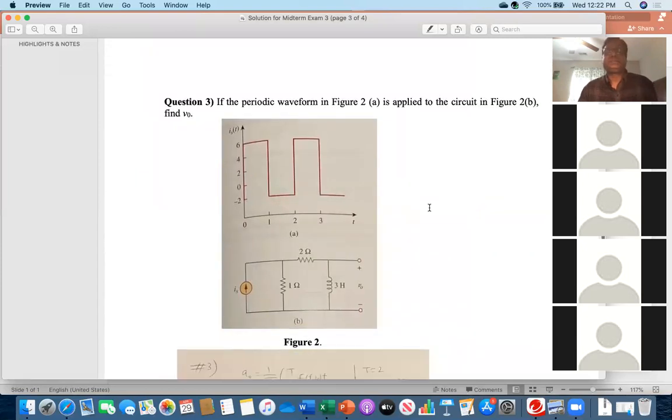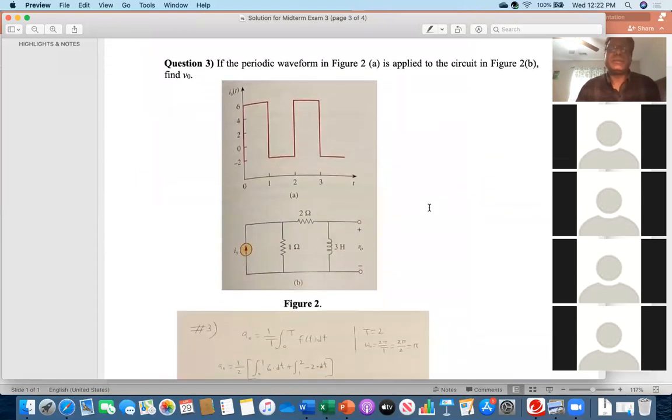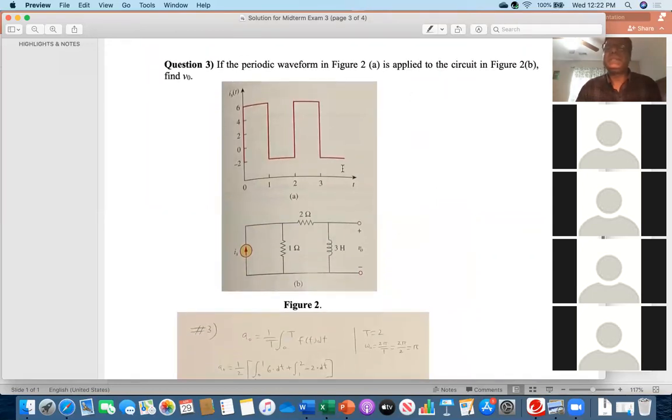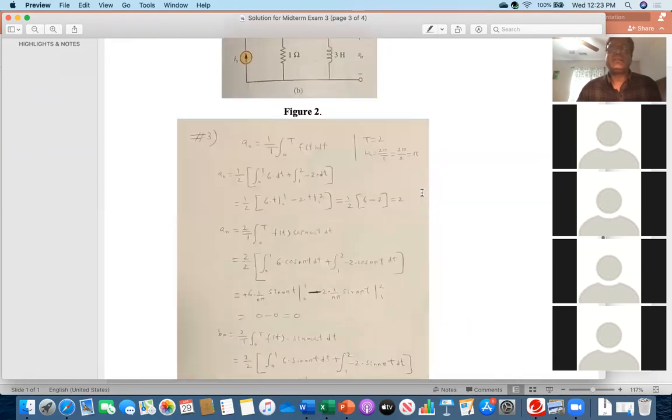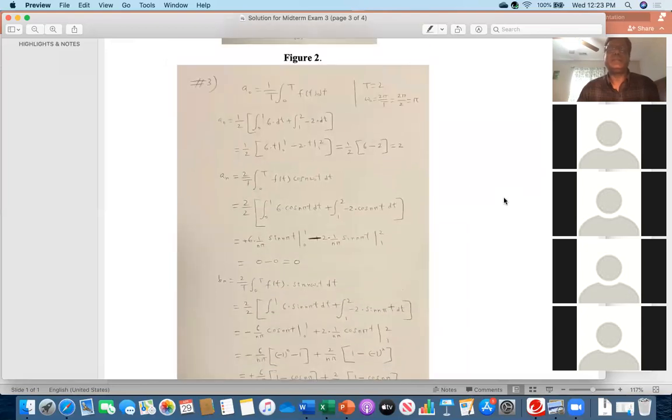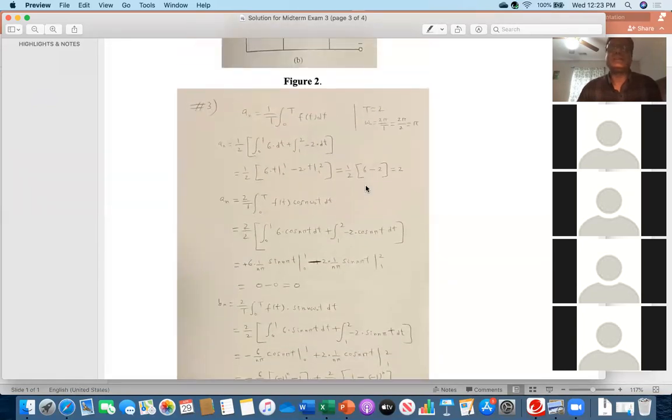So this one, many of you could not complete, or you got the wrong result. You see that I gave the 50 credit for this problem because there are 2 parts. This is the periodic waveform. First, you have to use the Fourier series. Then you will get the input for this circuit. So as you can see, although many of you have done this properly, in most cases, you got the wrong result. Even you could not do the Fourier series correctly.